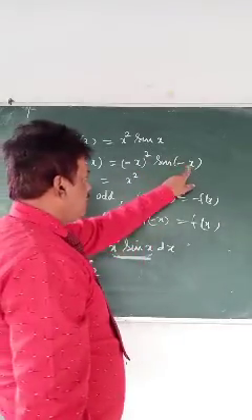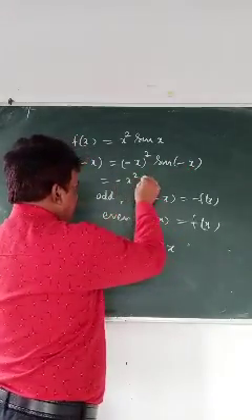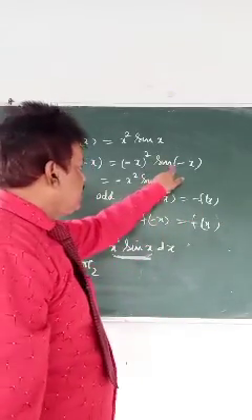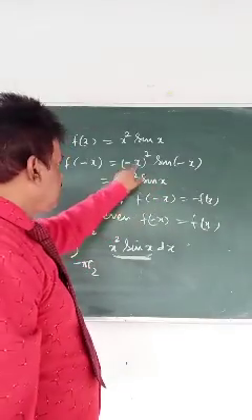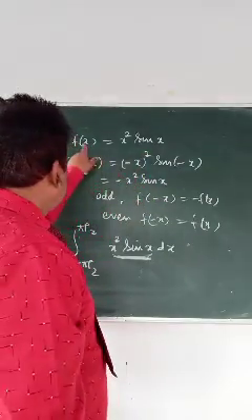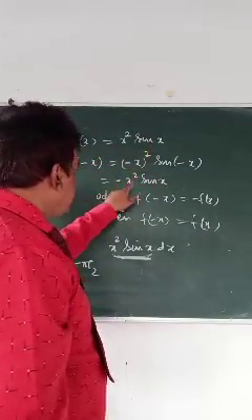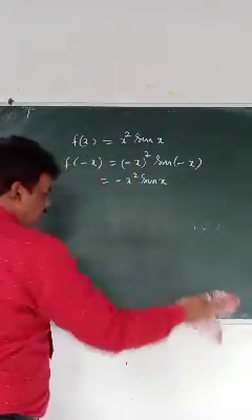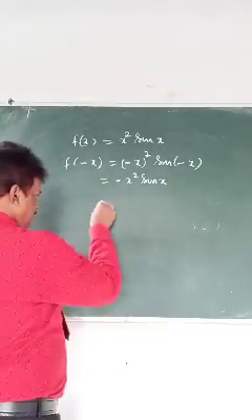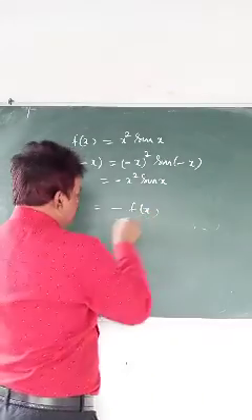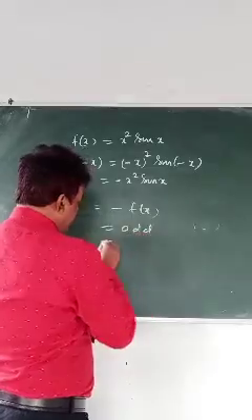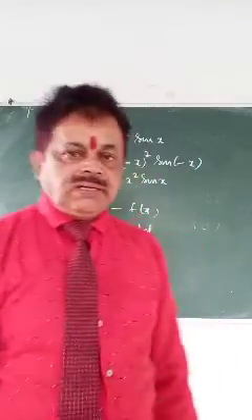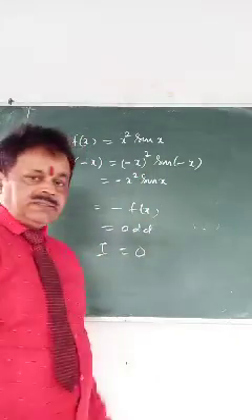What is sin of minus theta? Minus sin theta. So a minus will come here. So f of minus x is minus f(x), which means it is an odd function. Odd means your integration is 0. How long will it take if you remember the formula? Hardly 1 minute of writing 2-3 lines.